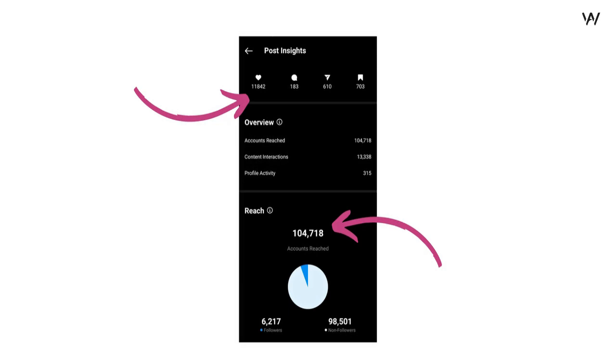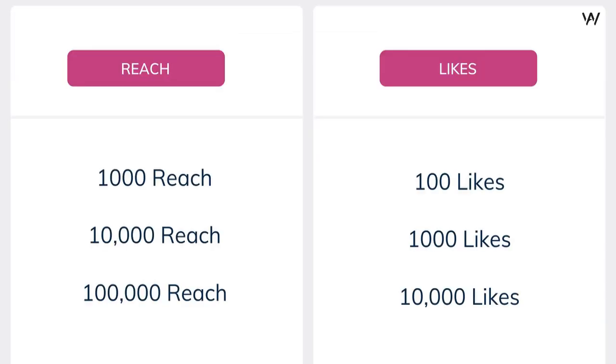As you can see on the screen, this is how I estimate the reach that a post got after I check its number of likes. Now please note that these aren't exact figures. They can vary drastically. This is just an estimate that I came up with after taking a look at a huge number of insights over a long period of time.